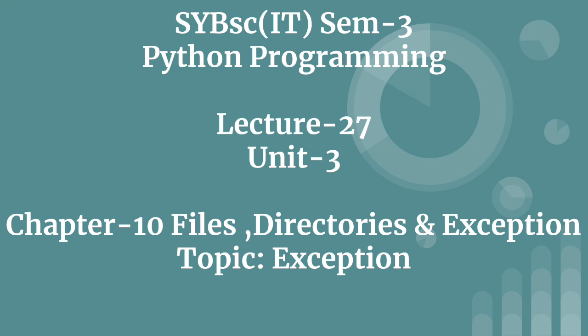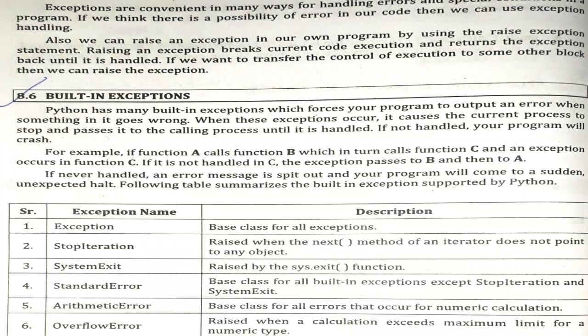In today's lecture, we are going to continue with chapter number 10, and in today's session we are going to learn about exceptions and how to handle them. So basically, first we should know what an exception is. An exception is nothing but an unplanned condition, because of which certain lines of code are not executed. So an exception is a kind of error, and because of it the execution will be terminated in an unexpected manner.